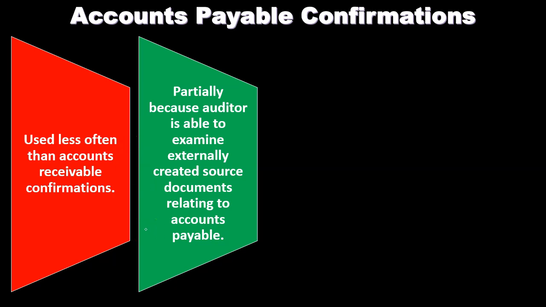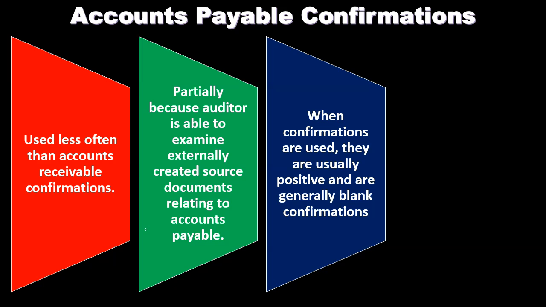So notice in accounts payable, we have other types of source documents that are not generated from inside the organization, as opposed to accounts receivable. When we're looking at the things that generated the accounts receivable, the source documents are generated by the company. So that's going to be a less reliable type of information. If we just look at the invoice, that's going to be less reliable information. With regards to accounts payable, we're looking at bills and things that are given from outside of the organization, and therefore they are more reliable, and possibly then we can rely less on things like confirmation.